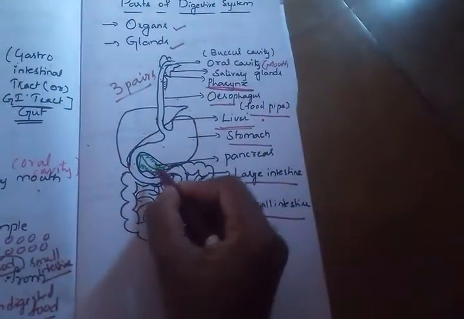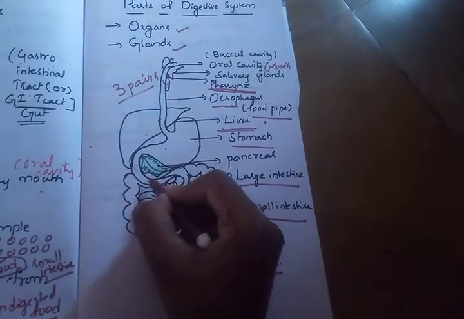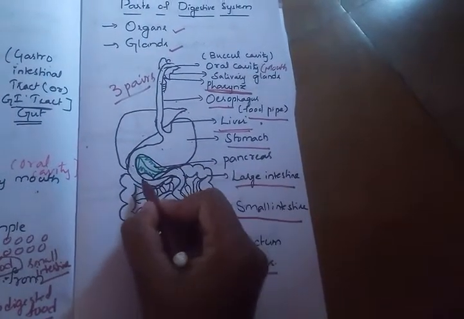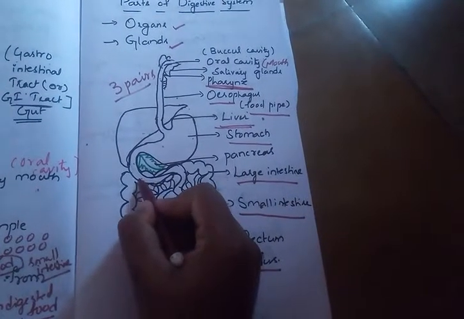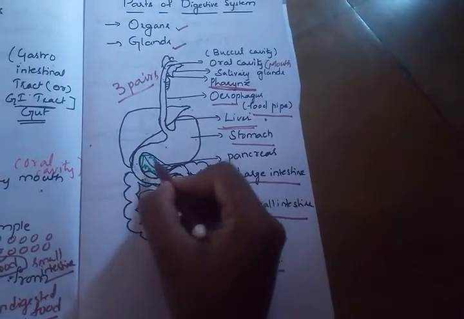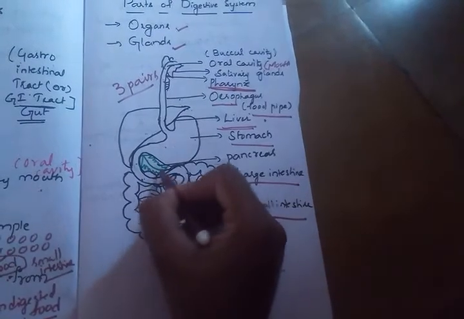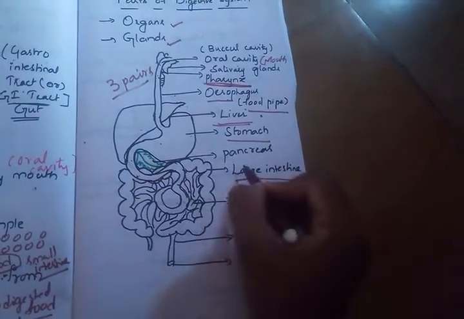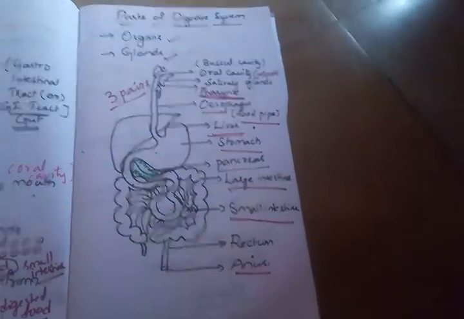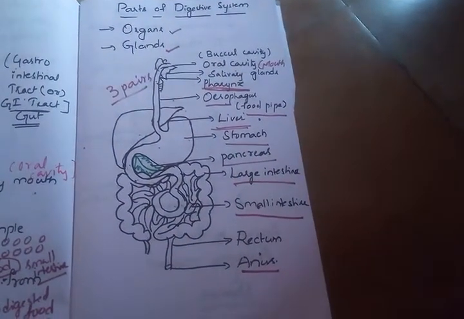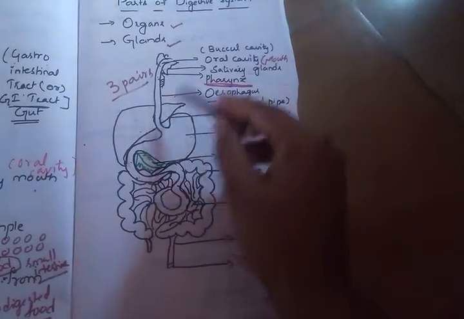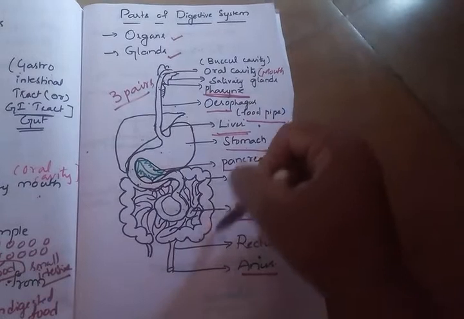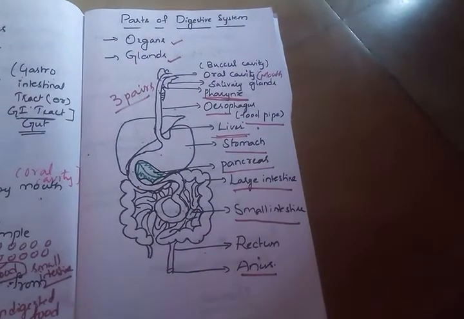One more important gland is present in the bend where the stomach opens into the small intestine. The first part of the small intestine is called the duodenum, and in this hairpin bend there is a gland-like structure that looks like a leaf. This leaf-like structure is called the pancreas, which is also a gland associated with the digestive system. This is about the anatomy of the digestive system, the glands and also the organs.